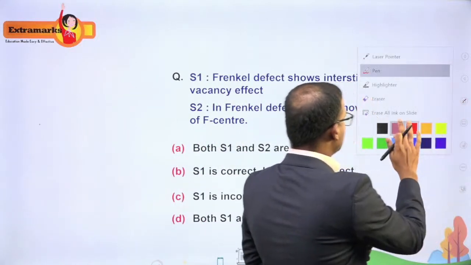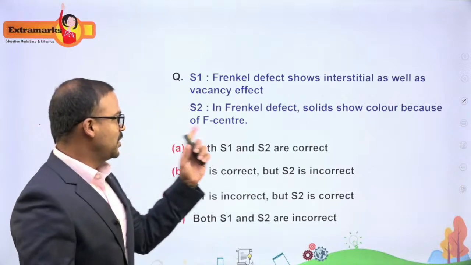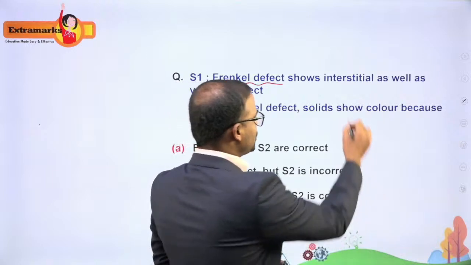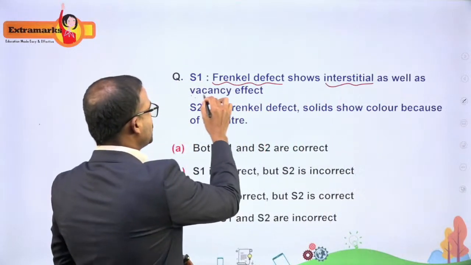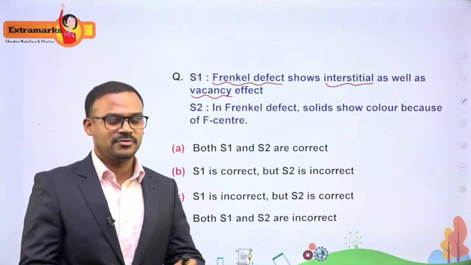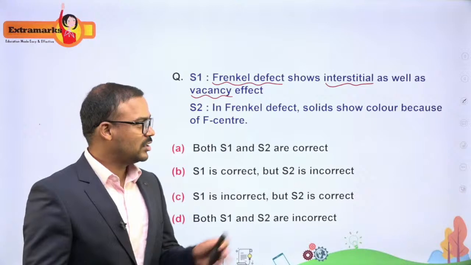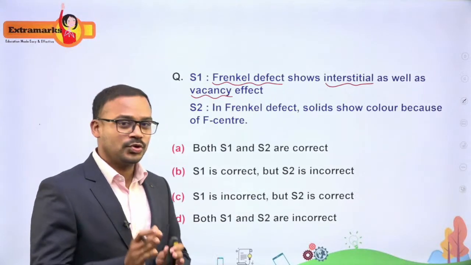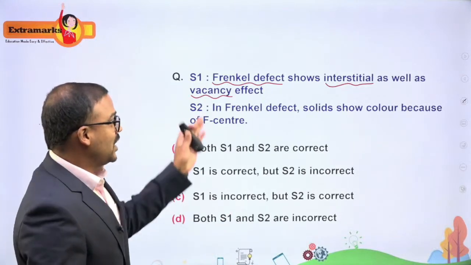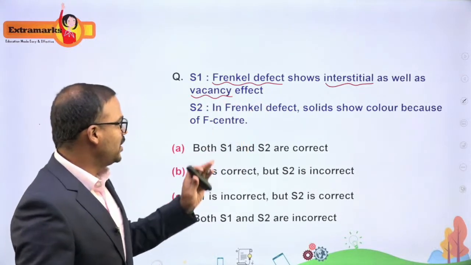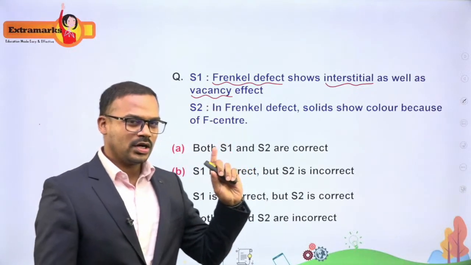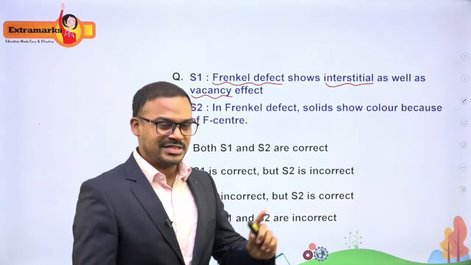The question is about the Frenkel defect. The first statement says that Frenkel defect shows interstitial as well as vacancy defect. JEE Mains always tries to check your basic knowledge from the NCERT. They are checking whether you know Frenkel defect, vacancy defect and interstitial defect, and how you can relate them. So let's go with the first statement. Can we say that Frenkel defect is similar to interstitial and vacancy?